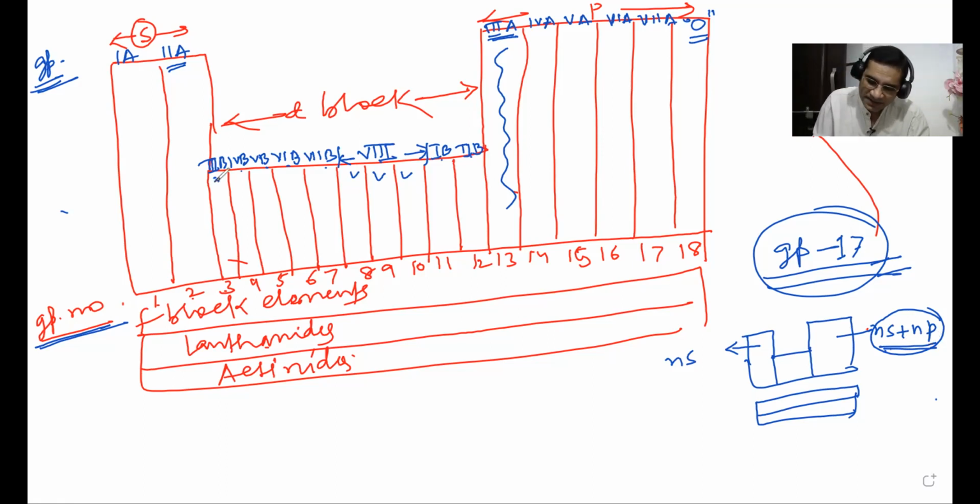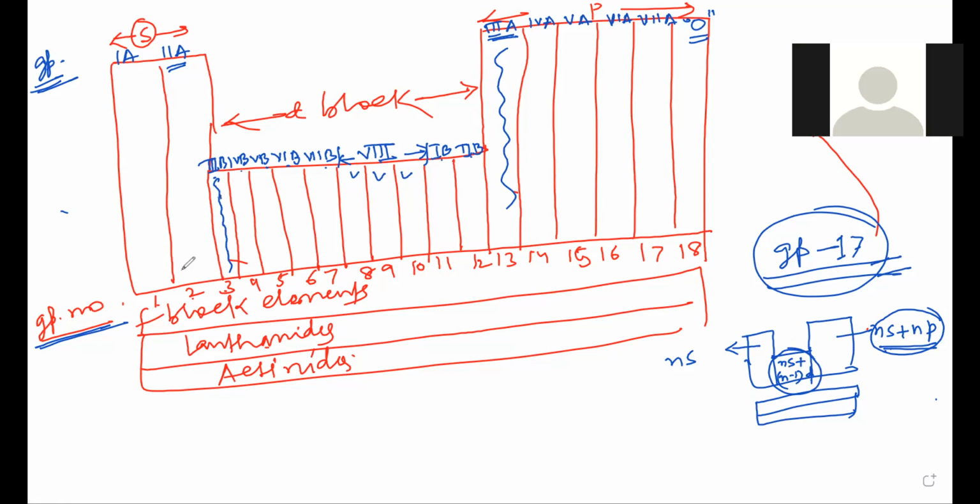You asked me about this now. It is a D block element, so D block element is Ns plus N minus 1 D. The total number of Ns and N minus 1 D electrons will be 3. You can ask me why you have not given this as first A, first B, second B, or fourth B. Why is it third B? Because the sum of the number of electrons will be 3. On that basis only you have given all these group numbers or groups.